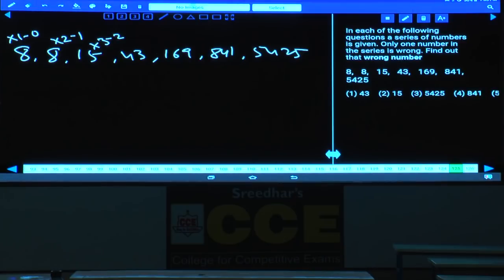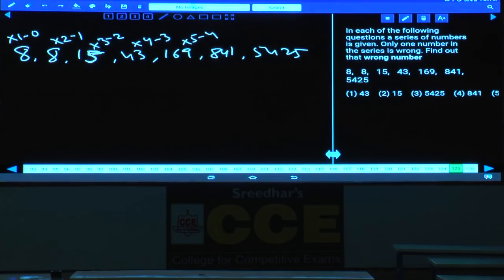8 into 1 is 8, minus 0 is 8, 8 into 2, 16 minus 1, 15 into 3 is how much? 45 minus 2 is 43, 43 into 4, 86, 172 minus 3, 169, that's again the correct number. 169 into 5, how much? 845 minus 4, 841, that's again a correct number.